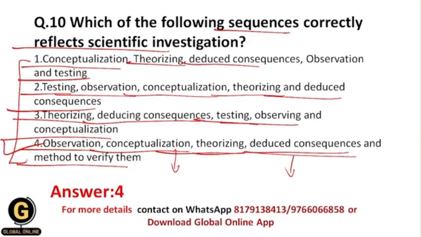So this is nothing but deduced consequences, and after that there is a method to verify them. For the verification, we basically test the hypothesis through different statistical techniques. So this is the sequence of scientific investigation, and the correct answer is 4.